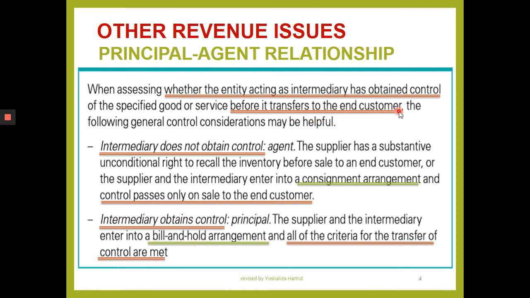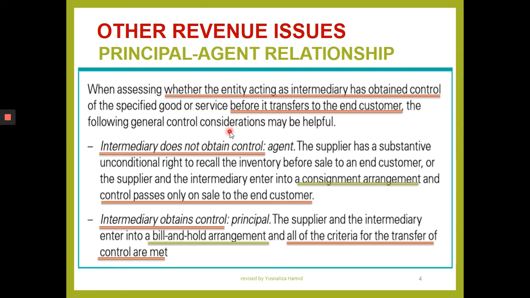Does Lazada have the control if there is out of stock, for example? Or if you become a dealer, do you have control? You are just a dealer, right? You just sell goods on behalf of your principal.